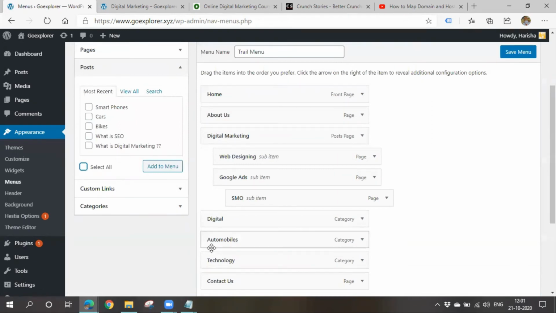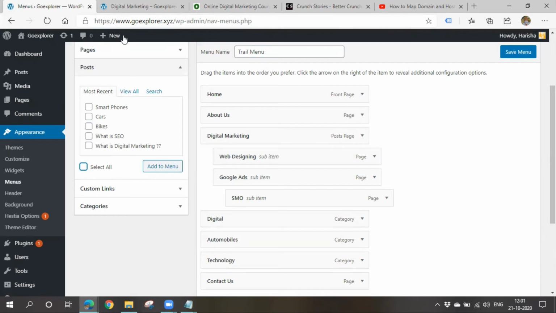Yes, we can add. But if we wrote 100 posts and keep all 100 posts in the menu, is it that convenient for the visitor? No, it's not convenient. That's why we usually go for adding pages and categories in the menu. We don't usually add posts in the menu bar.